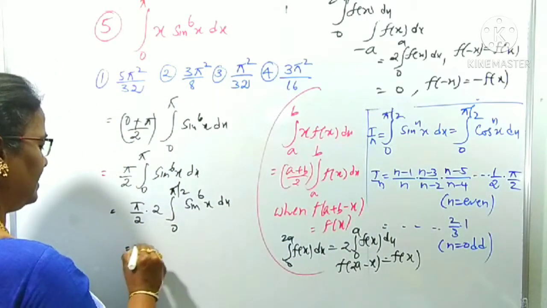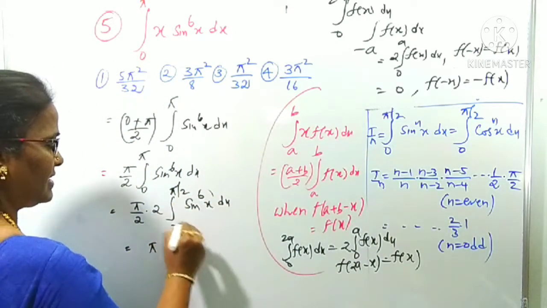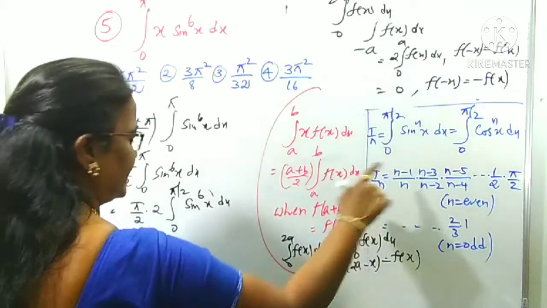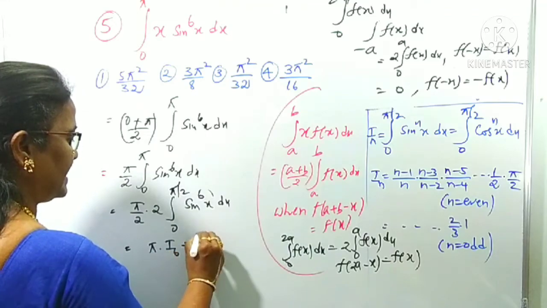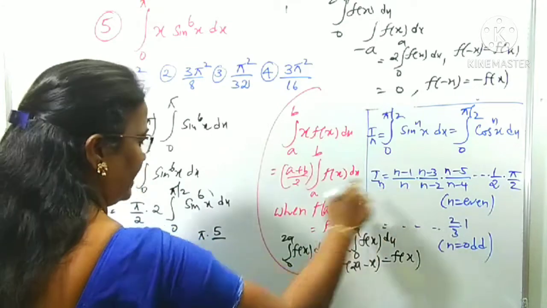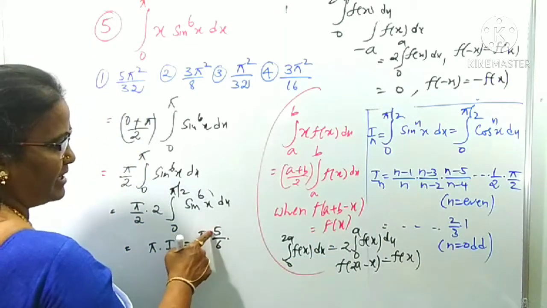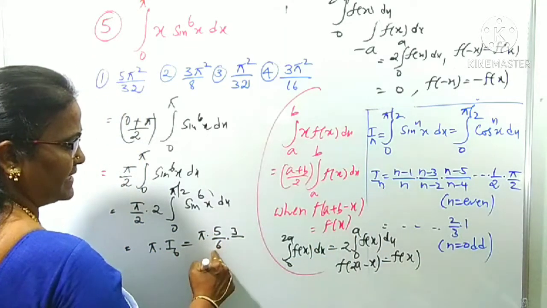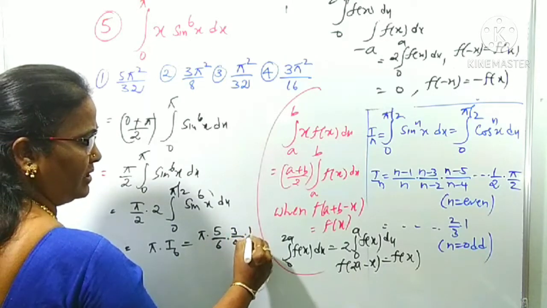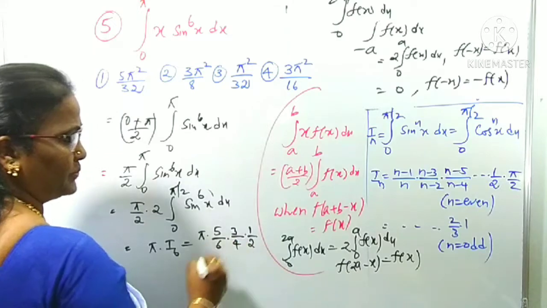Now the 2s cancel here, pi times of this is clearly I6. I6: pi is as it is, 6 minus 1 is 5 by 6, that is (n minus 1) by n, into 5 minus 2 is 3 by 6 minus 2 is 4, again 3 minus 1 is 2 by 4 minus 2 is 2.